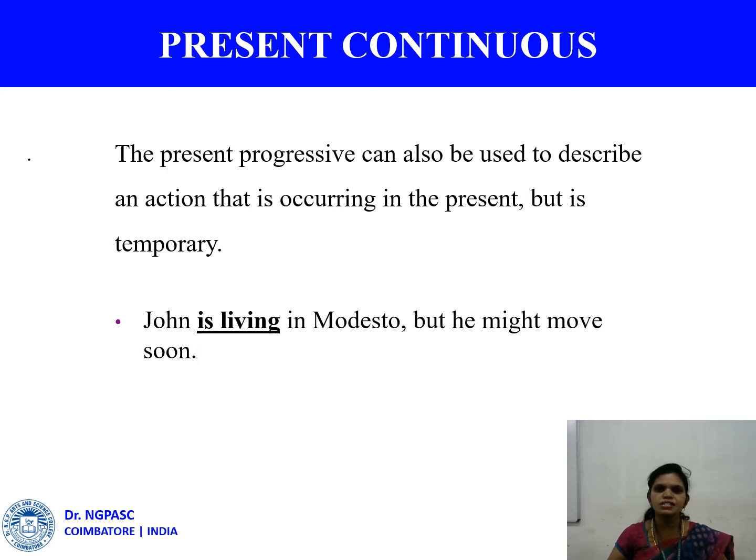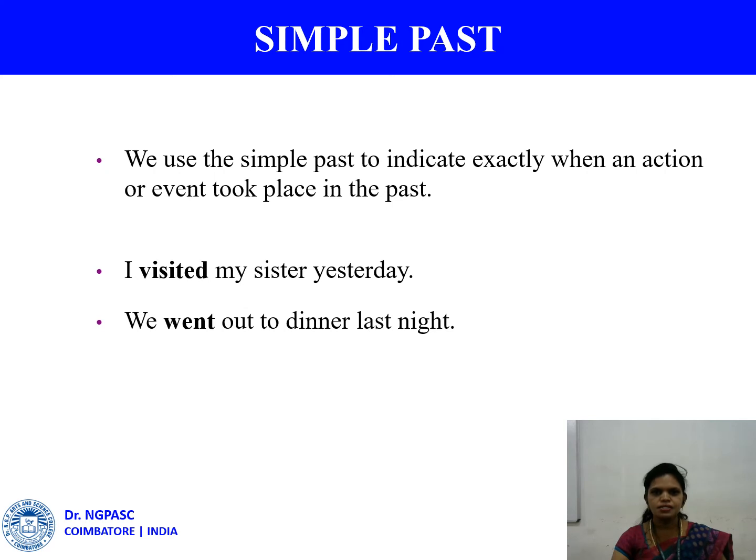Example, John is living in Modesto. His action of living will be only for a temporary period, so he might move from that place very soon. Then the next is simple past.